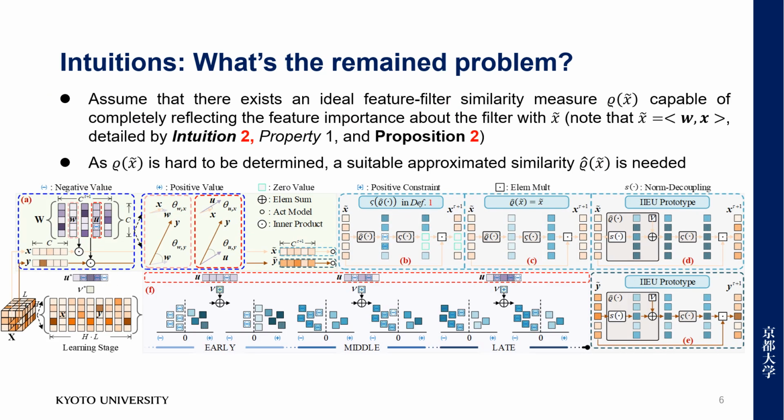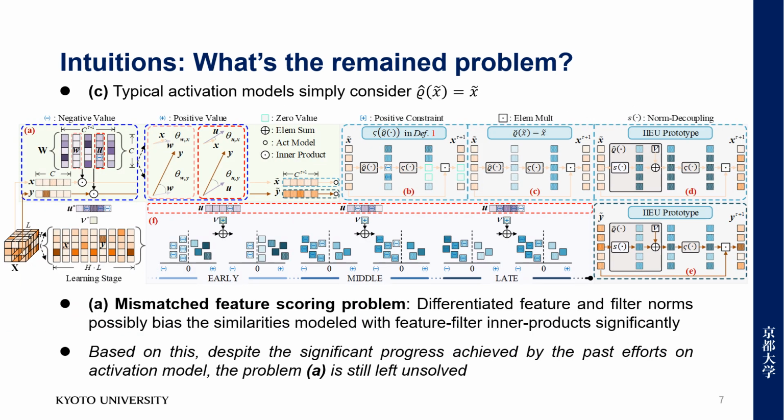As discussed, feature filter inner products are biased, since they are related to the learning of previous layers and initializations. That is, inner products do not exactly measure the current feature importance. We then assume that there exists an ideal feature filter similarity measure rho, and our goal is to propose a suitable approximated similarity, as rho can be excessively difficult to find. In particular, typical activation models apply the inner products as the approximate similarities, such that the mismatched feature scoring problem is left unsolved.